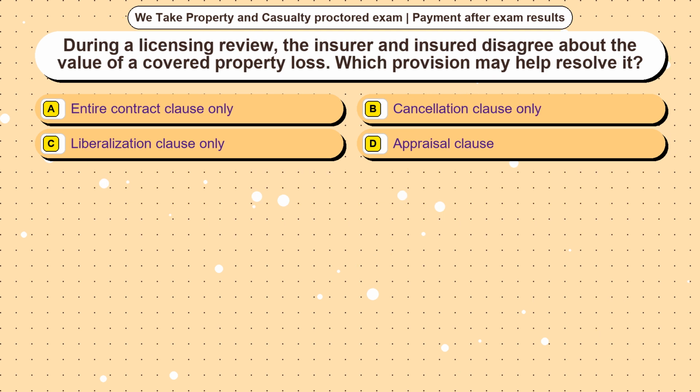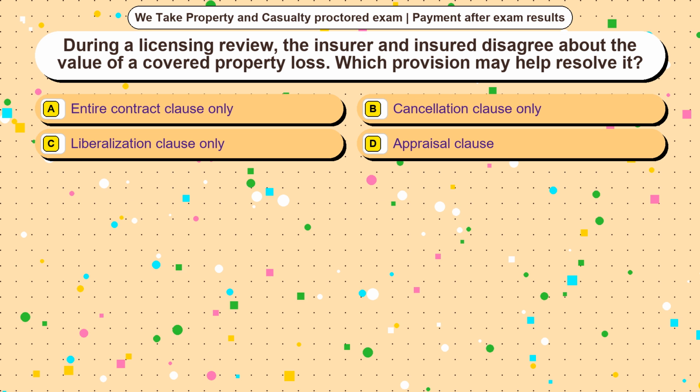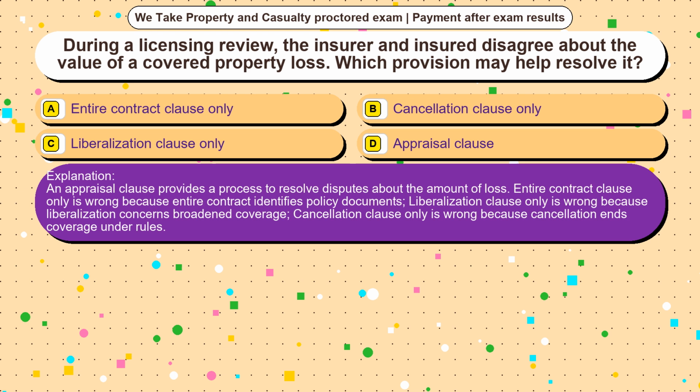Question 14. During a licensing review, the insurer and insured disagree about the value of a covered property loss. Which provision may help resolve it? Option A, entire contract clause only. Option B, cancellation clause only. Option C, liberalization clause only. Option D, appraisal clause. The correct answer is option D. An appraisal clause provides a process to resolve disputes about the amount of loss.